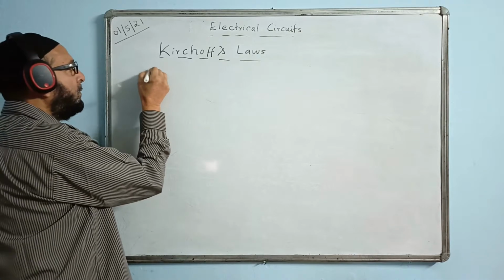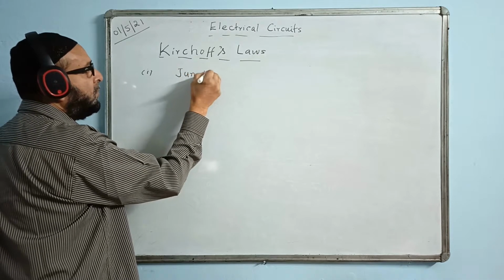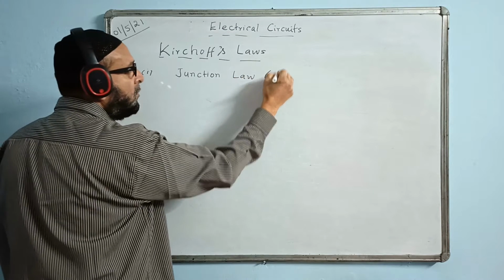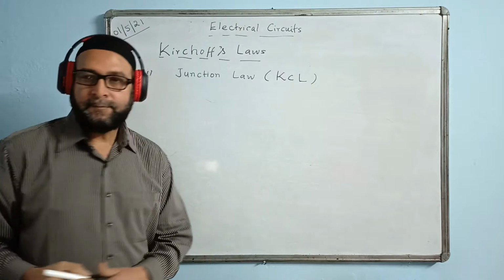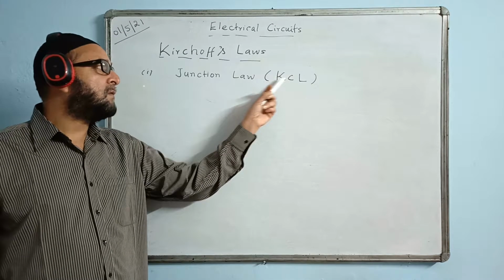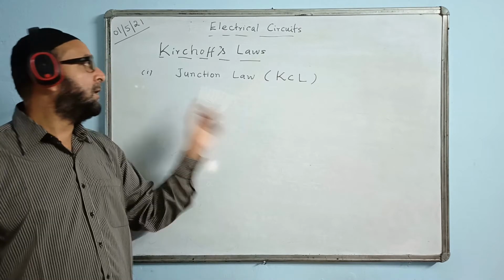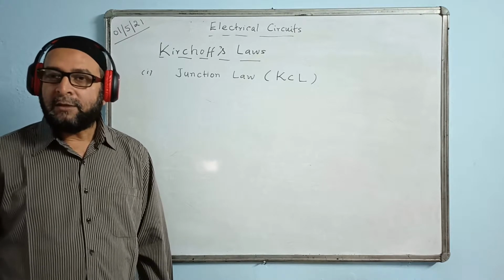Law number one is called the junction law. In short, we call it KCL. Full form of KCL is Kirchhoff's current law. It is all about current. The first law, junction law. Okay, you can write down the statement.